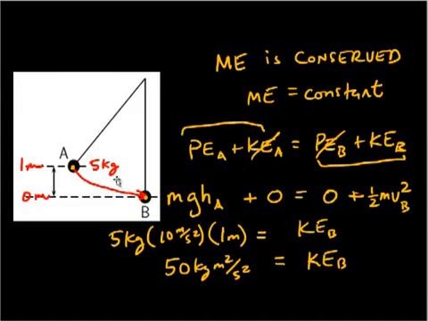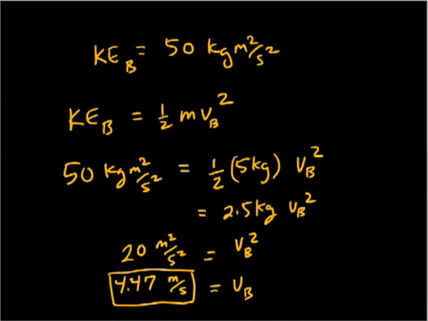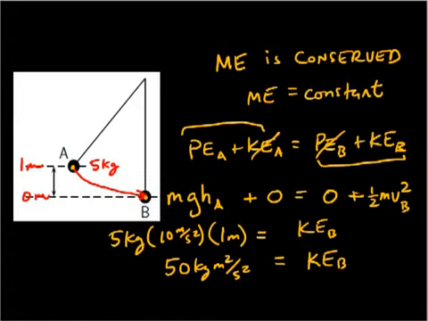So we looked at a situation where all we knew was the height and mass of the bowling ball at A versus B. We used the conservation of energy to solve for the kinetic energy at B from the potential energy at A. And knowing the kinetic energy at the bottom allowed us to solve for the speed of the ball. So we completely defined the system using conservation of energy.